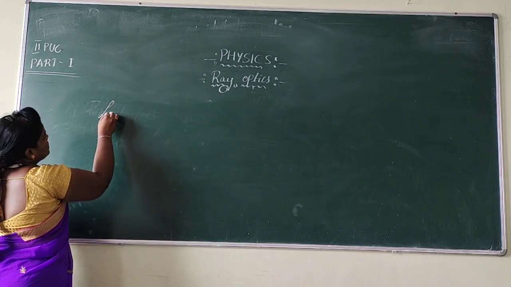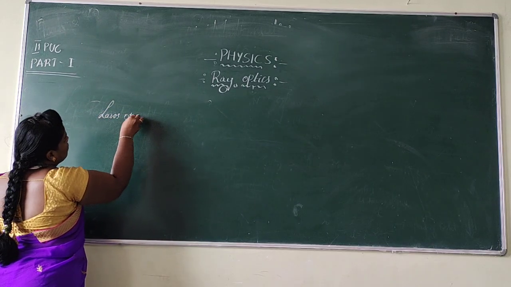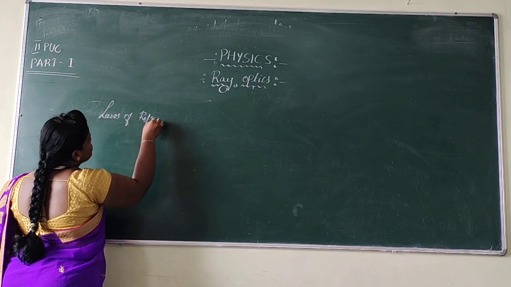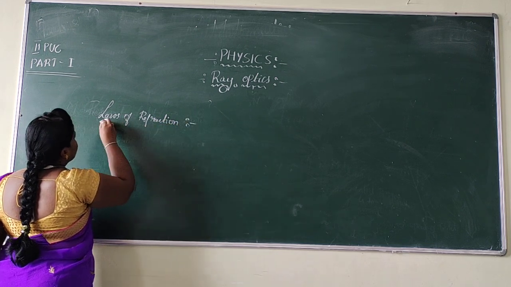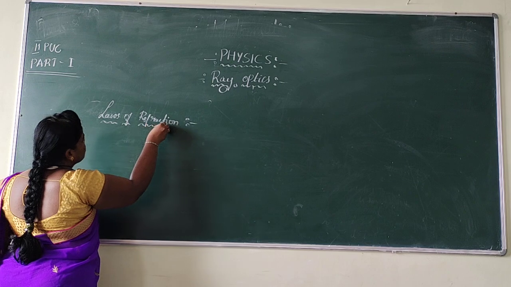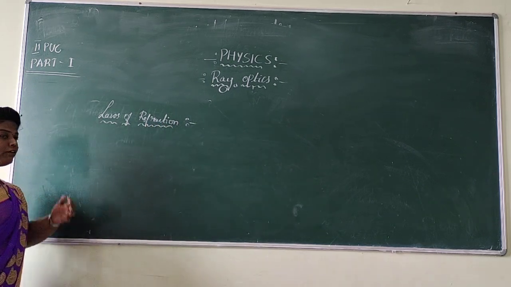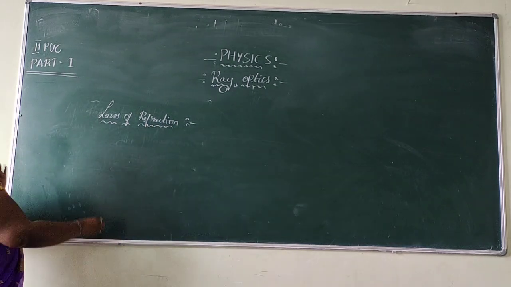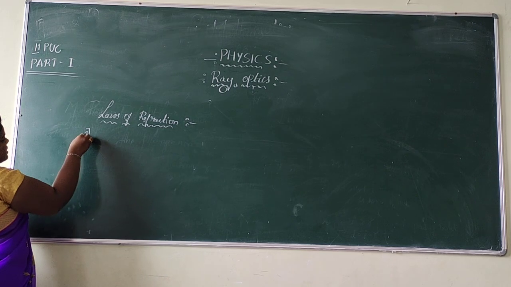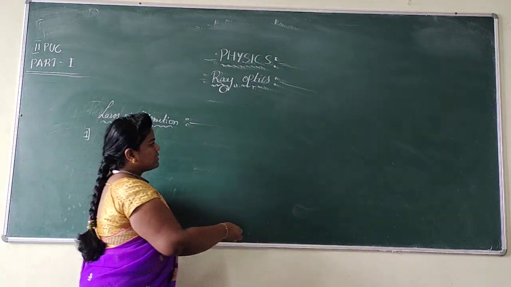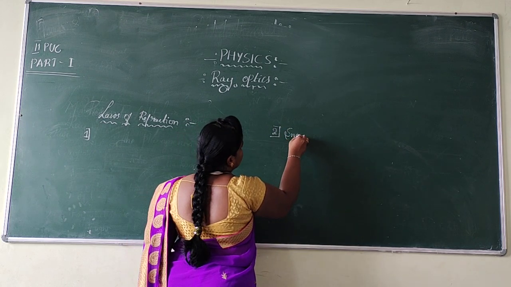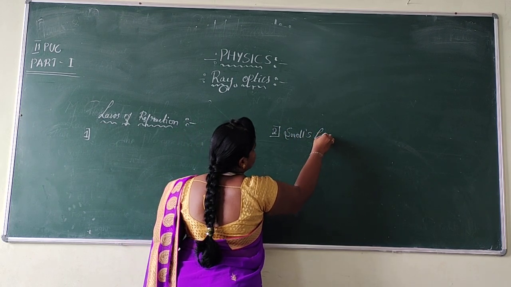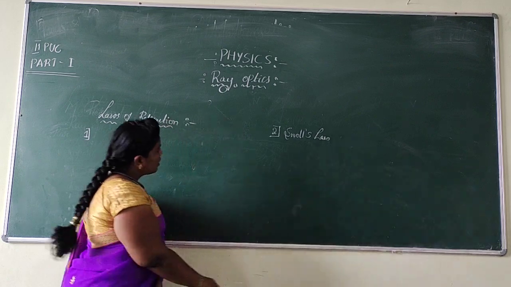Similarly, for the laws of refraction, we also have two laws. In reflection, the second law shows that the angle of incidence is equal to the angle of reflection. But here the first law is similar to that of the law of reflection, and the second law is a special law called Snell's law.